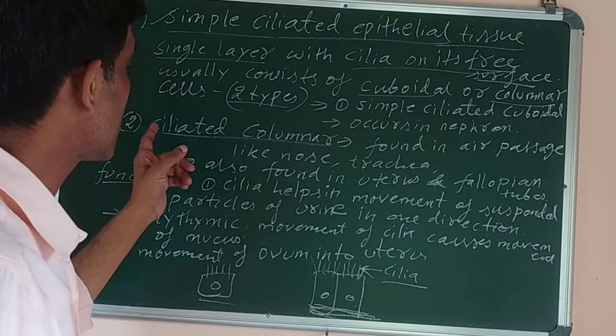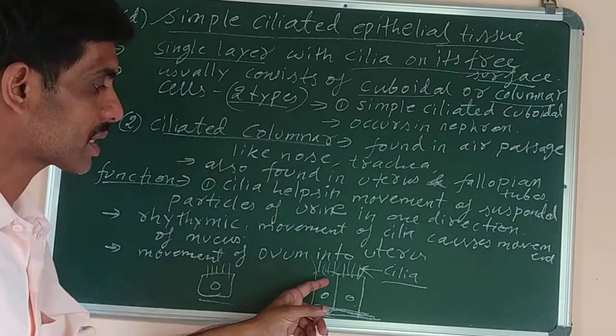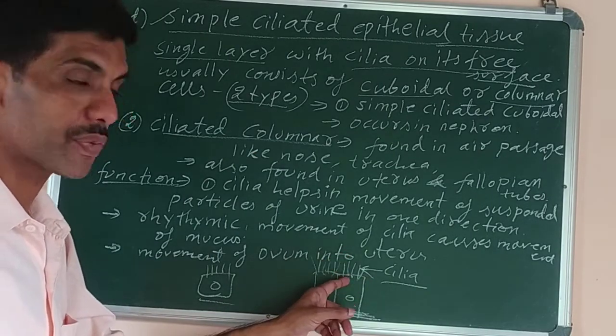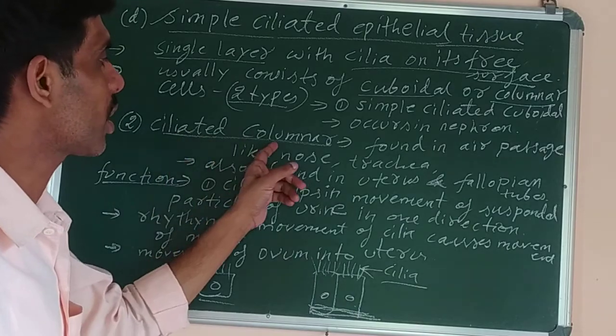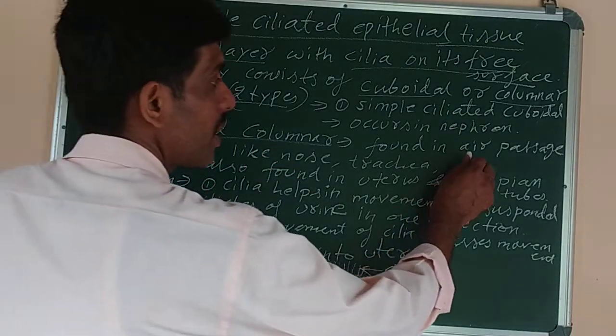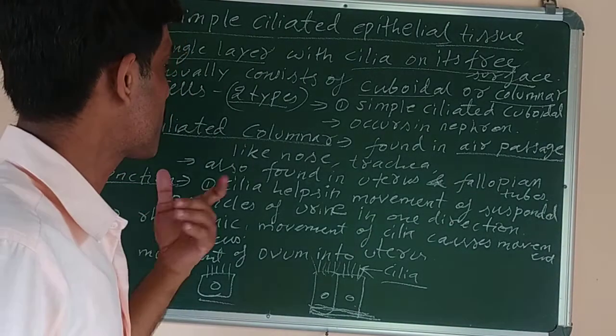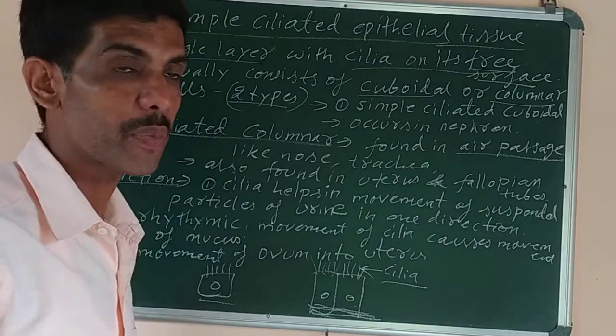Then the next one is ciliated columnar epithelial tissue. If the cells are column-like and contain cilia at the free end, they are called ciliated columnar epithelial tissue. They are found in the air passage, or we can also write respiratory passage, means it is present in the nose, in the trachea or the windpipe.